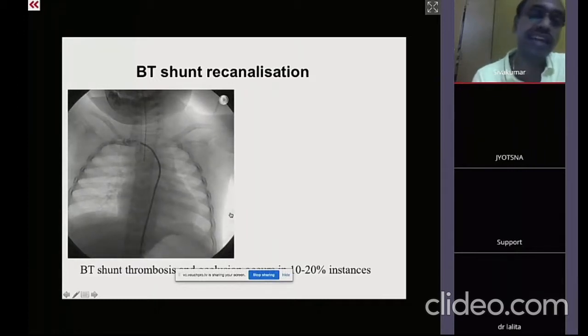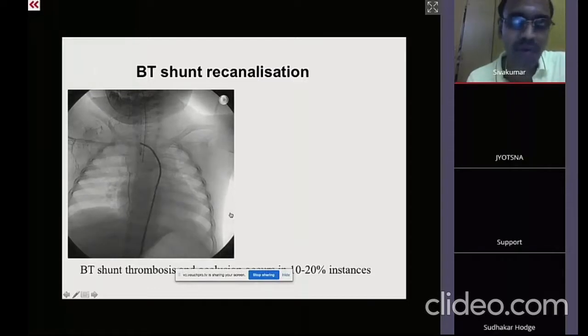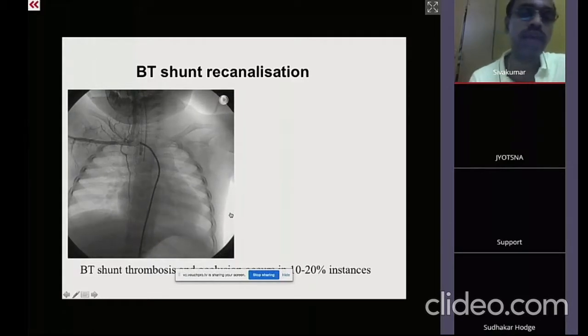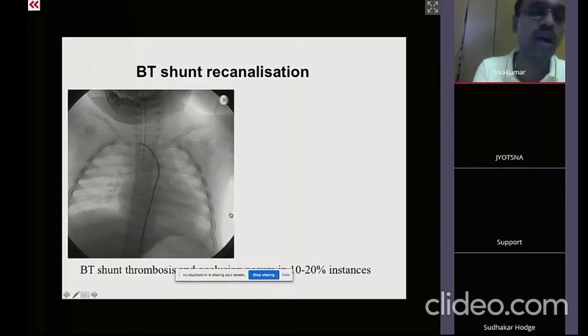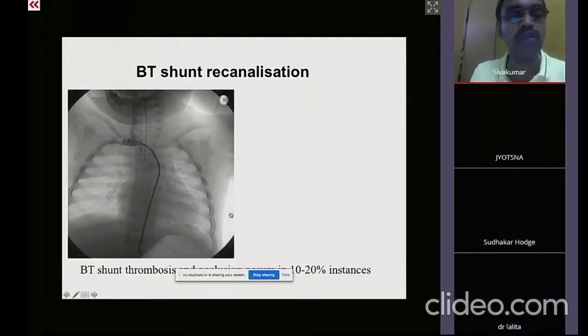Now, the second issue that you are talking about, sometimes the ductal stent may protrude too much towards one of the branch pulmonary arteries, leading to selective perfusion of one pulmonary artery, and the other pulmonary artery which gets jailed off may not get a perfusion at all. And if you notice it reasonably early in your follow-up echocardiogram at the second or third month, in such a case, a CT scan is done and the CT confirms that there is a significant hypoperfusion of one of the sides